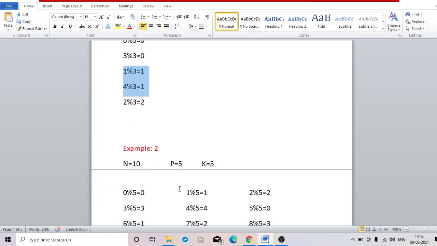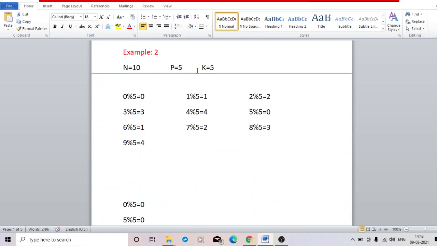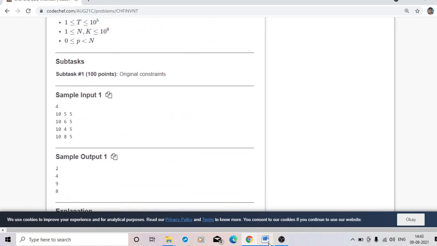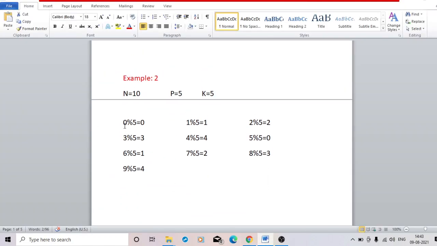I can show you some other examples, like n equal to 10, P equal to 5 and k equal to 5. See that example. Again I have found all the mod values for 0 to 9, because n is 10, so 0 to 9, these 10 cases, with k equal to 5.